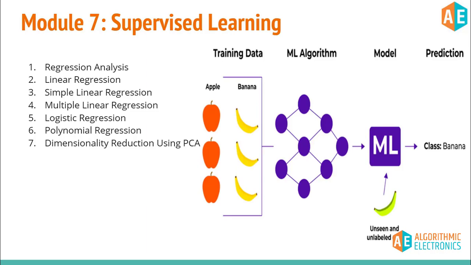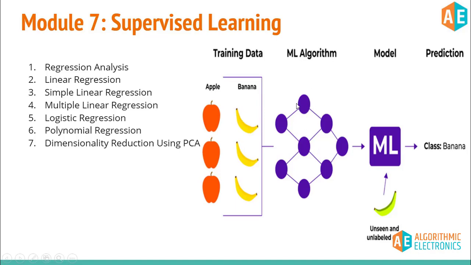And this diagram represents supervised machine learning. In supervised machine learning, you will have a labeled data set. In this picture, you can see these apples and bananas are labeled with the labels apple and banana. This data set is used to train the machine learning model, and it can be pre-processed using suitable libraries.